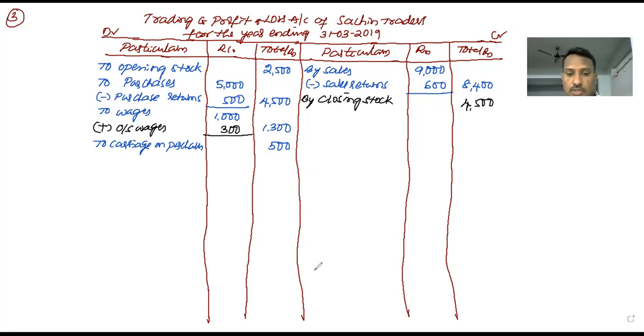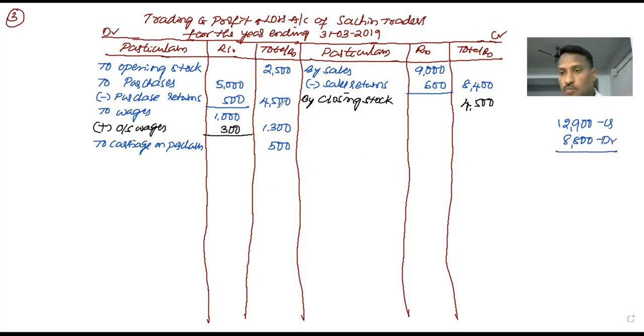Right. So the first stage in final accounts has been completed. Now let's find out the answer of the trading account. Let's see. Total both sides in the rough. First I am totaling the credit side. The total amount of credit is 12,900. Now the total amount of debit: 2,500, 4,500, 7, 8, 8,800. 8,800 is the total amount of debit.